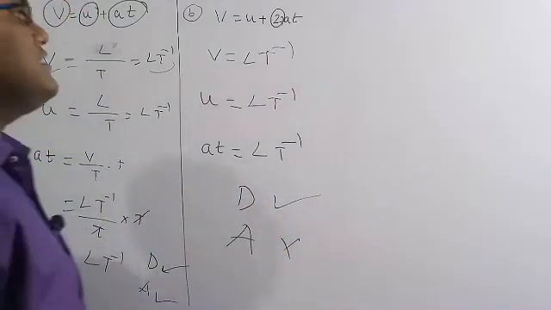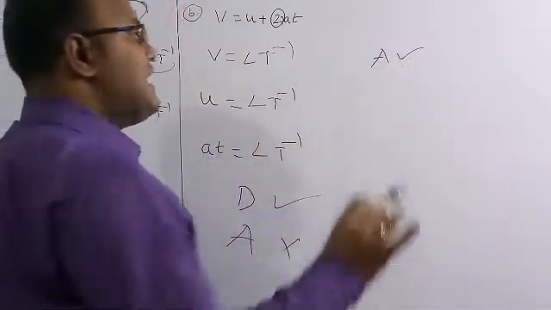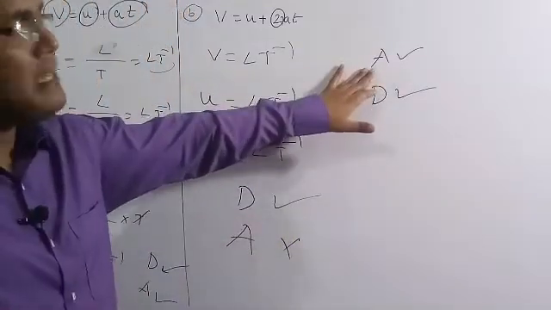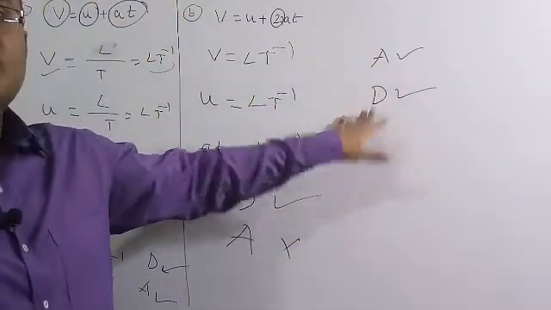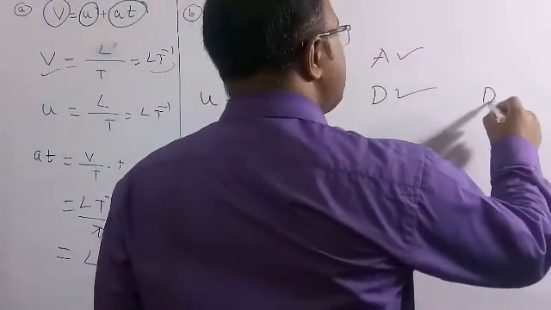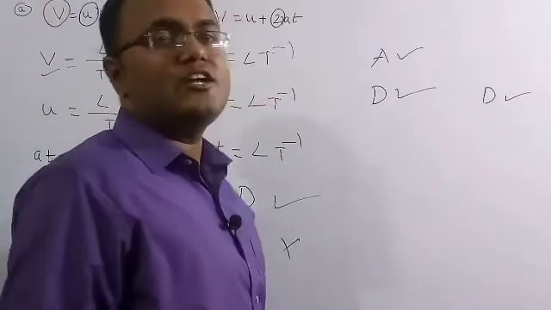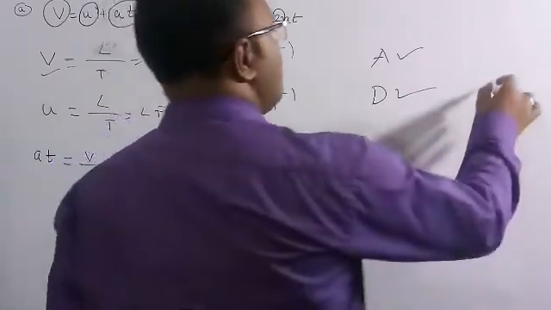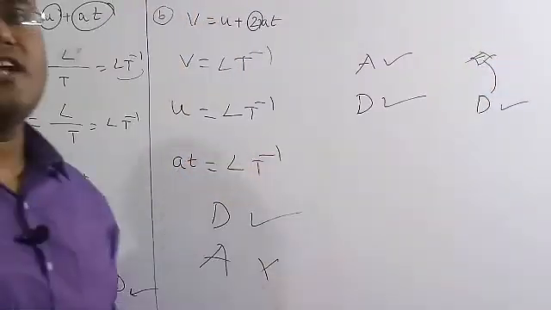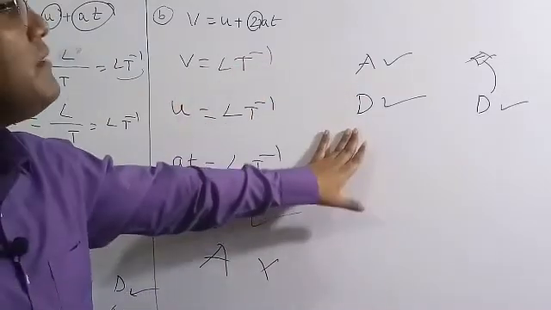So what I am trying to say is, if the actual formula is correct, then 100% the dimension is also correct. But if the dimension is correct, we cannot say whether the actual formula is correct or not. We are not 100% sure. If the actual formula is correct, we are sure that the formula is dimensionally correct.